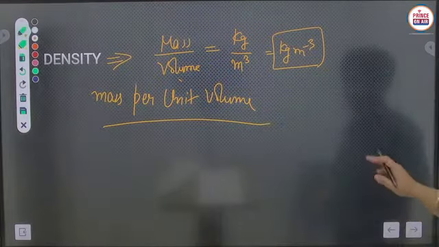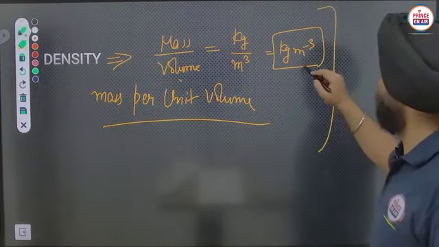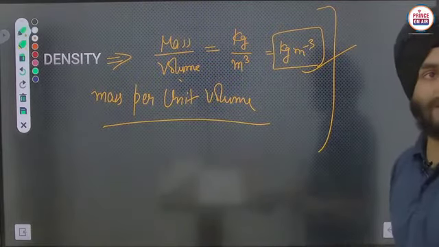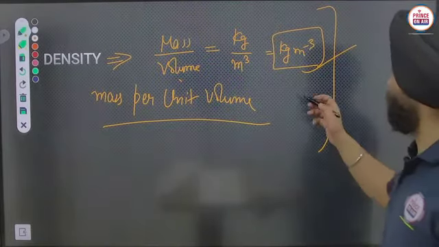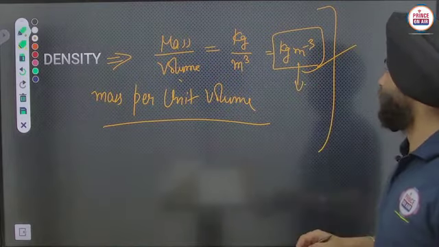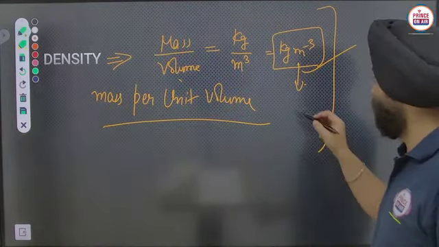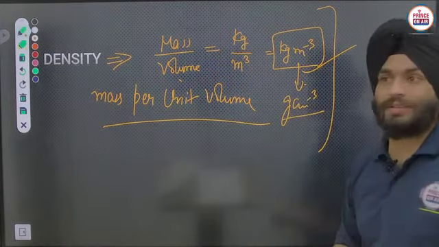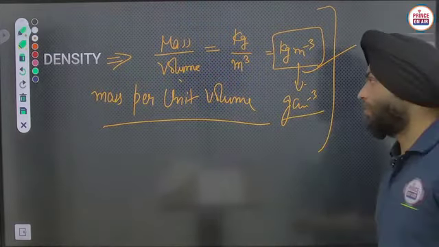So for density you just have to remember the units, but these are much larger units. In some numerical calculations it is also considered in gram per cubic centimeter. Sometimes we use this unit of density also, okay.